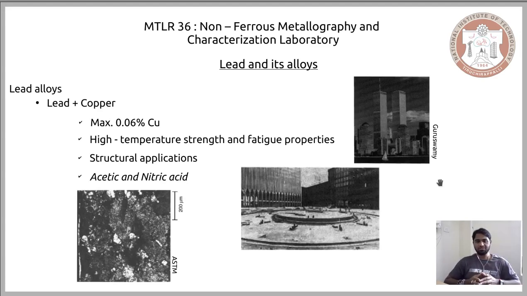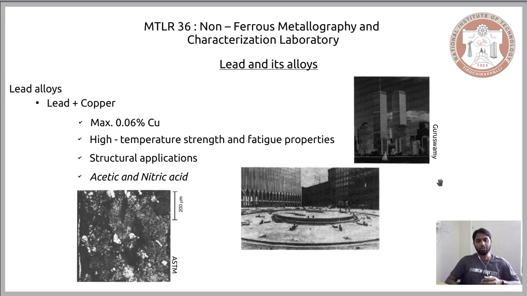As you can see, there will be a eutectic point in the combination of lead and copper, and you will have a separate lead rich region and a copper rich region, and this can be made visible by the combination of acetic and nitric acid. So along with lead calcium, we have now seen a combination of lead copper alloys.